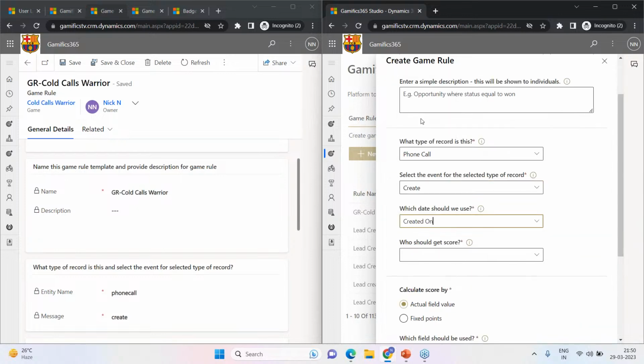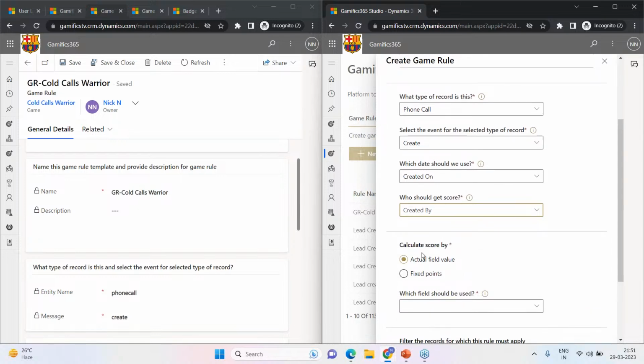Let's say I want to use the created on date, and who should get the score. Amazing feature of Gamifics 365: you can give it to created by, you can give it to the owning user, depending upon your business use cases. And comes the next one, which is calculate score by. I just mentioned that I want to award 100 points for every phone call entity record. So here it's quite simple. I'll select fixed points and put in 100.